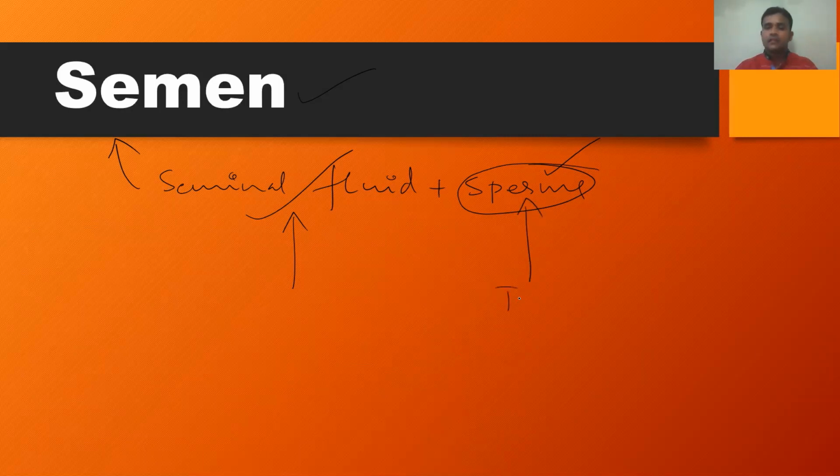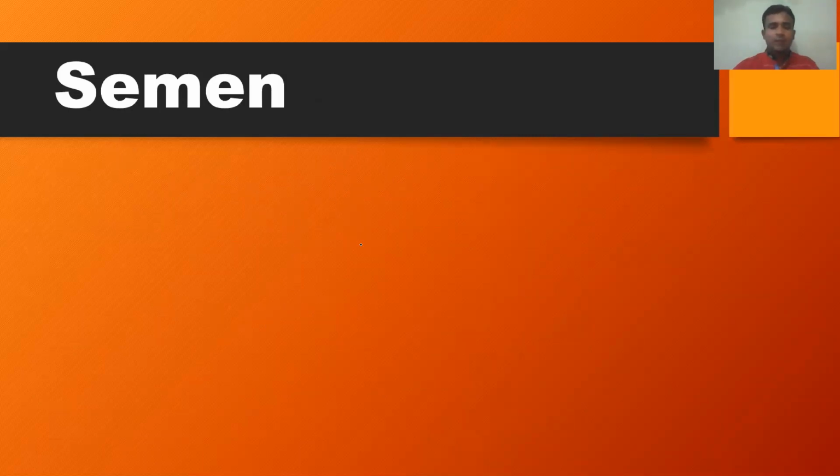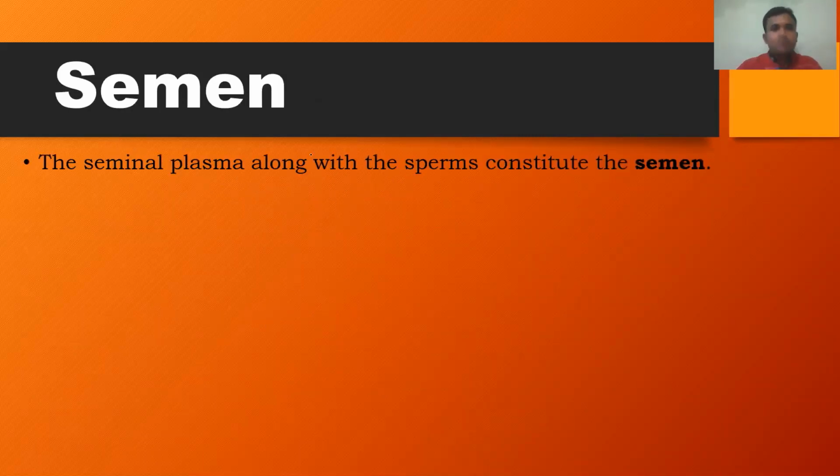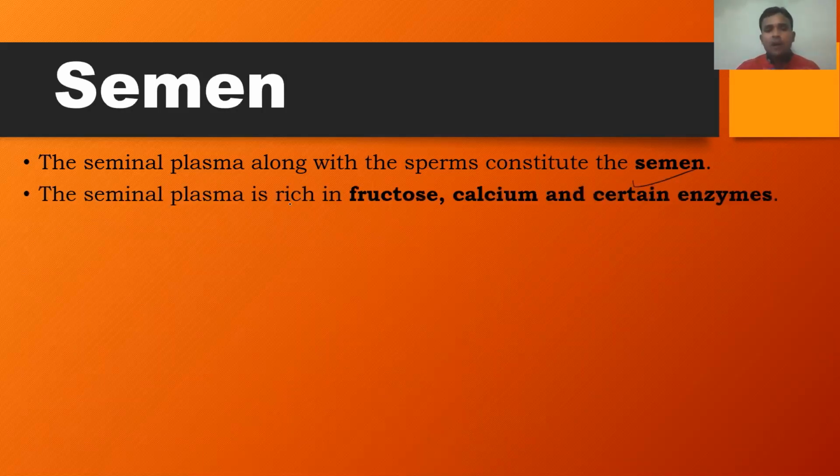Sperms are produced in the testes, that means in the seminiferous tubules. Seminal fluid is produced by the glands, mainly the seminal vesicle and the prostate gland. One more gland is also there, that is the bulbourethral gland. So the seminal plasma along with the sperms constitutes the semen. The seminal plasma is rich in fructose, calcium and certain enzymes. The detailed account of seminal fluid and the secretions of enzymes will be discussed later.